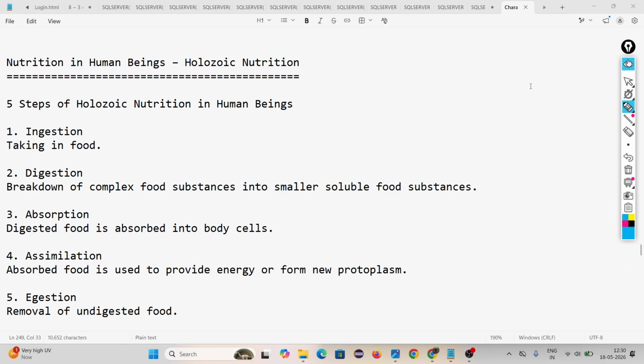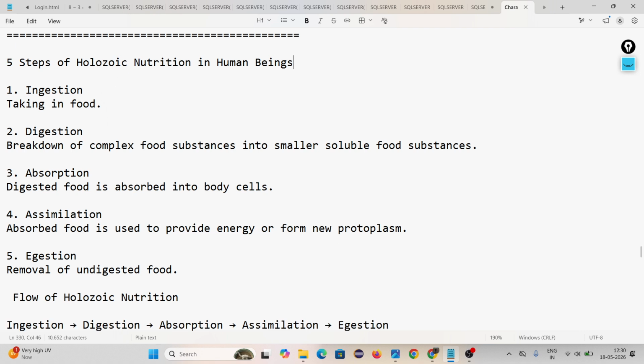Then nutrition in human beings: particularly our nutrition type is holozoic nutrition. In human beings, this holozoic nutrition is performed in 5 steps: ingestion, digestion, absorption, assimilation, egestion.